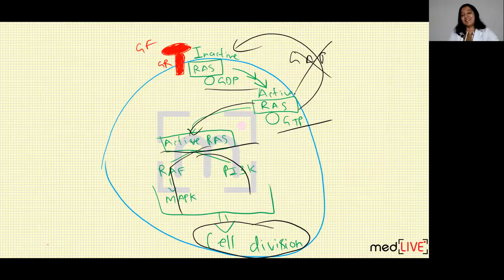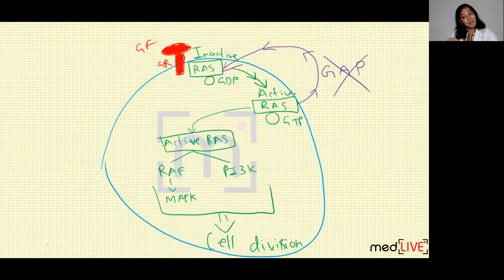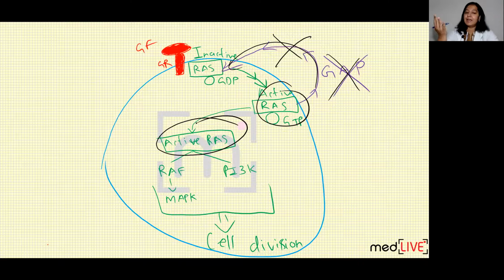Here, no GAP is present. GAP is mutated. GAP is not working here. That's how RAS will become overactivated. So active RAS is not converting into inactive RAS. So RAS is activated permanently. One growth factor can activate the RAS permanently. There, one growth factor was activating the RAS, but that was transient, causing one cell division. Again, it was getting inactivated. But here, one growth factor is coming and causing activation of RAS, but since there is no GAP, it can't be inactivated again.